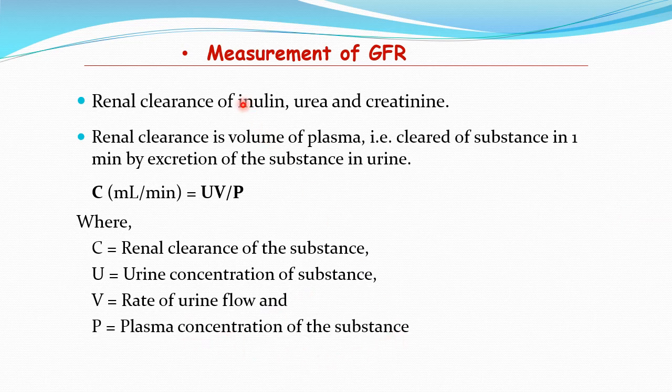Normally inulin is used to measure the GFR. It is more specific, while urea and creatinine are less specific but more convenient, because you do not have to inject anything separately for urea and creatinine, while inulin is a dye that has to be injected from outside. After injecting this dye, after some time you measure the concentration of the dye in the urine and also in the plasma, and you also look at the urine flow rate. Depending on that you will get the clearance rate, and that will give you the GFR.